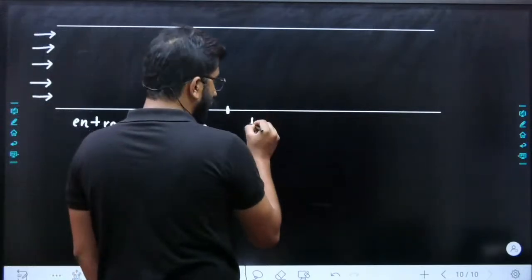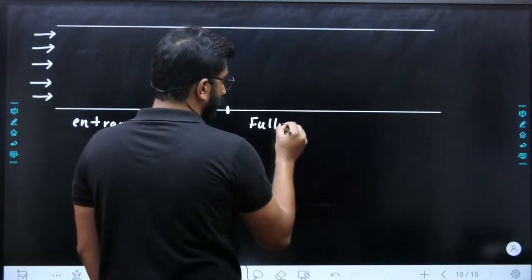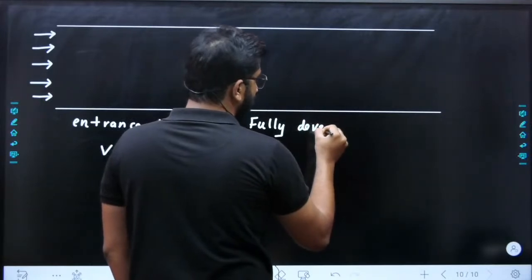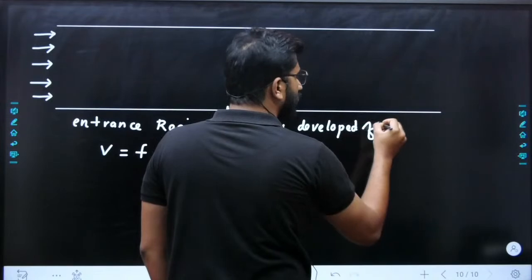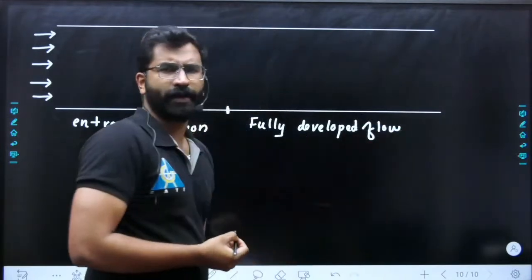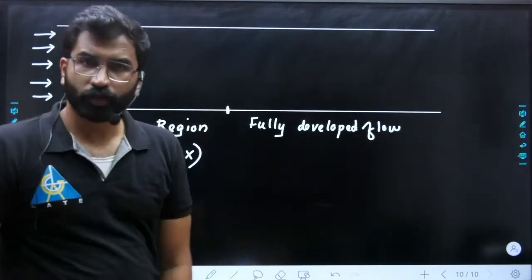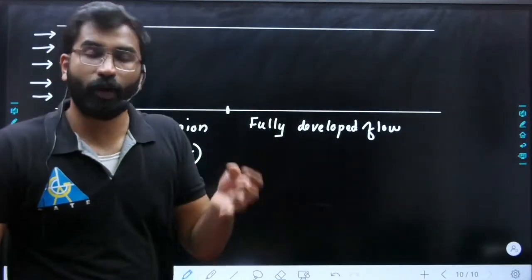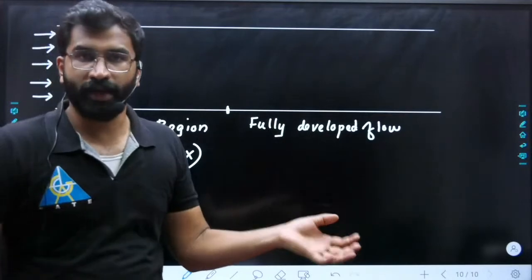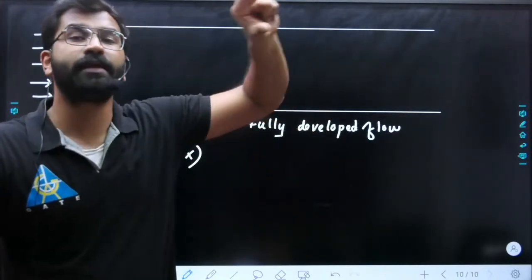Now, in the fully developed flow region, what has been fully developed? Why are we calling it fully developed flow?